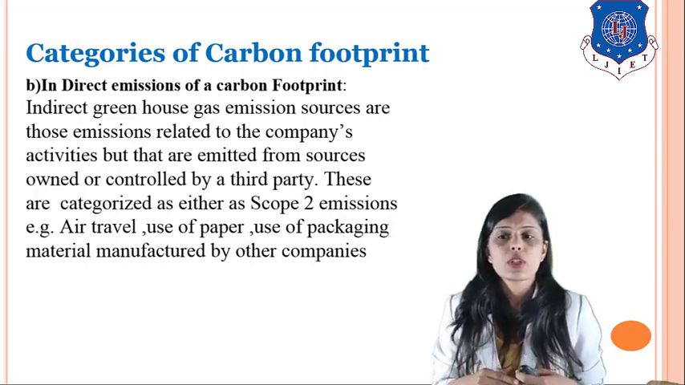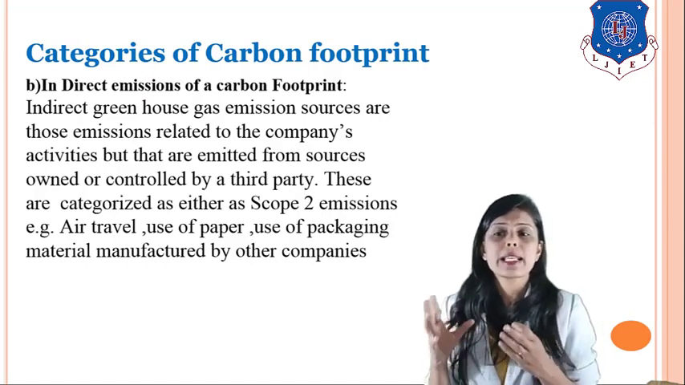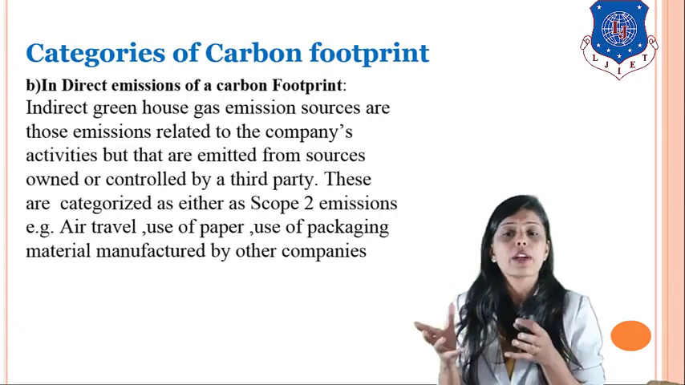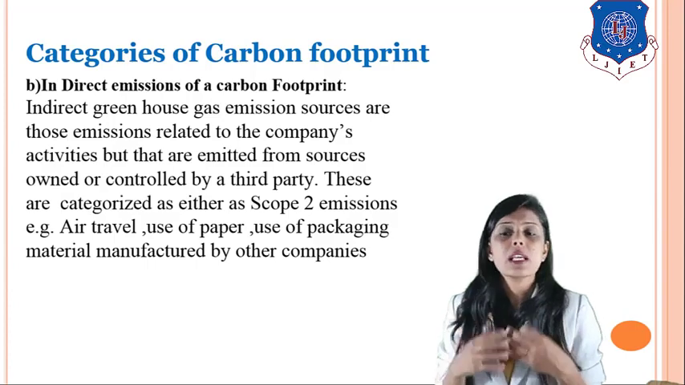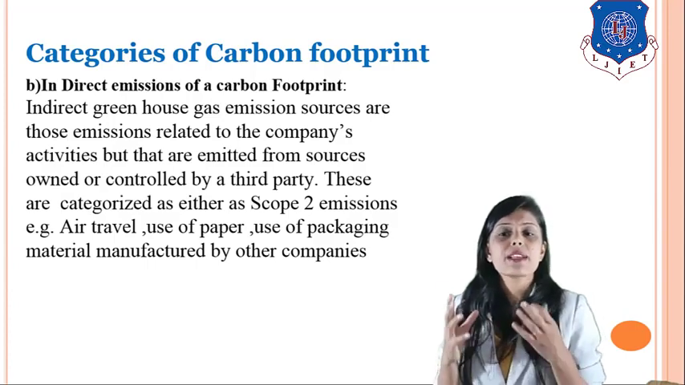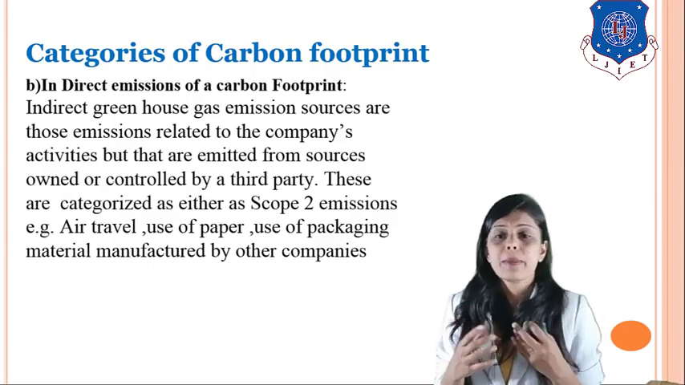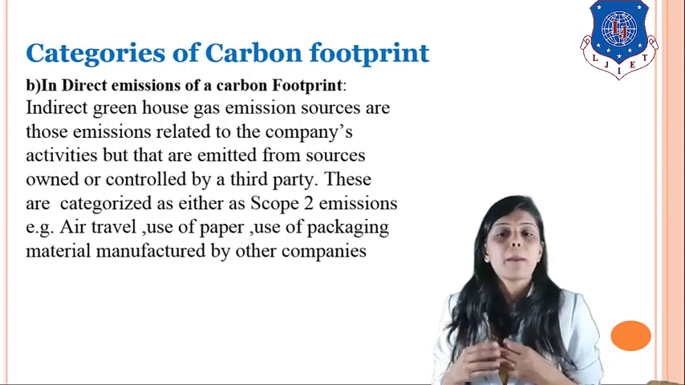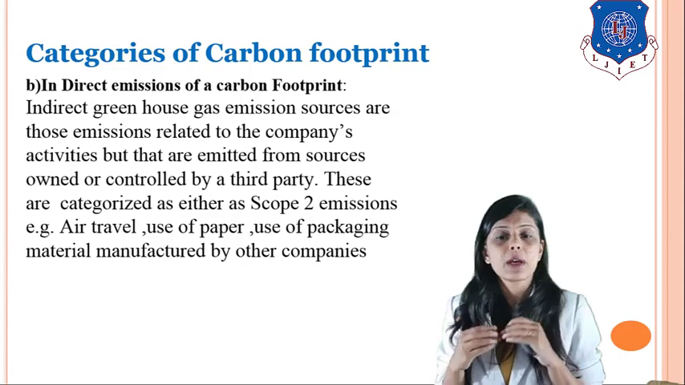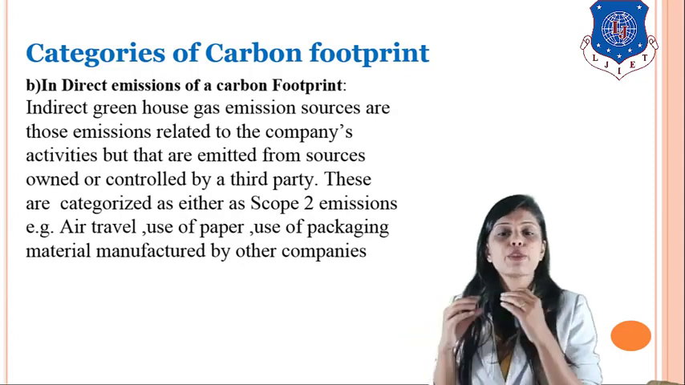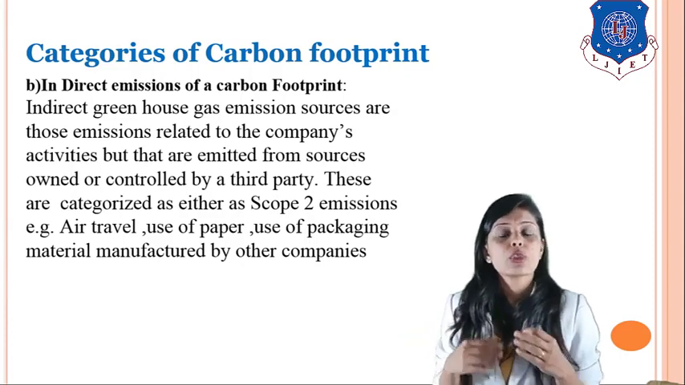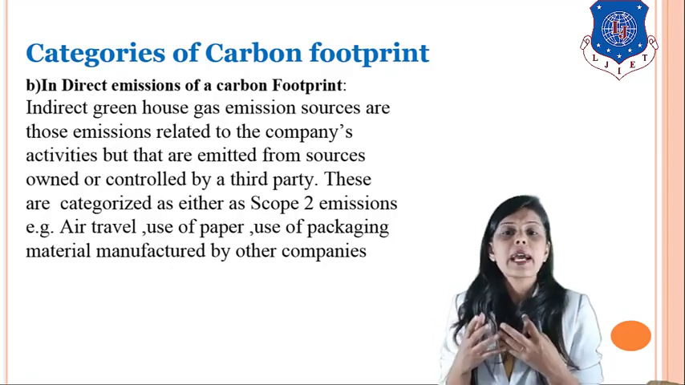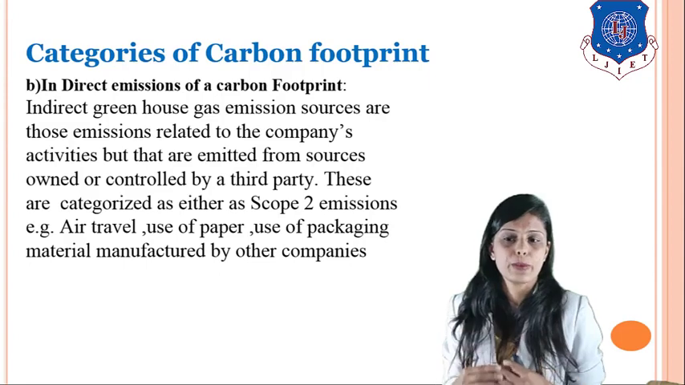Now, what do you mean by indirect carbon footprint, or indirect emission of a carbon footprint? Indirect greenhouse emission sources are those emissions related to company activities, but they are emitted from sources owned or controlled by a third party. These are categorized as scope 2 emission. Example, air travel. As a consumer, I am traveling by air, but the fuel is coming from some other company and it has been fueled inside the aeroplane. So during my travel, the combustion is happening, but I am the indirect source of that carbon footprint.